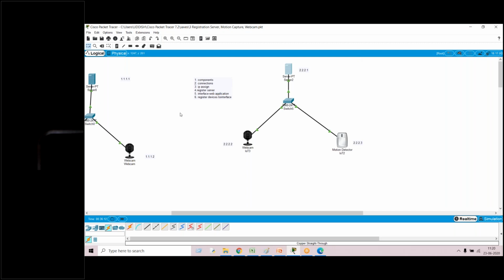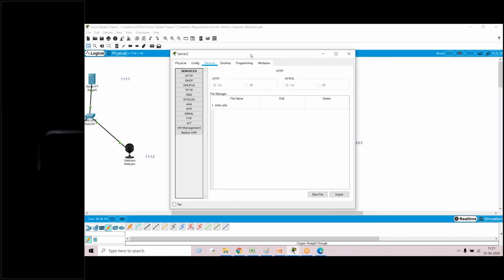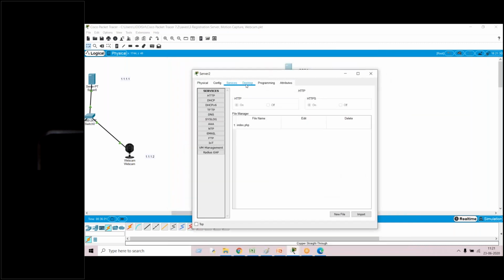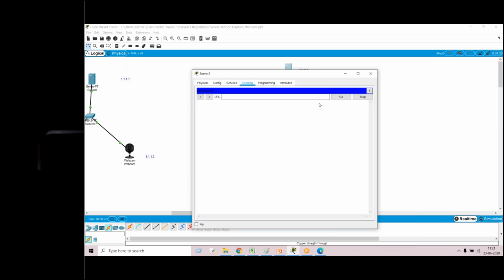Okay. Now, fifth step. Interface. Go to server. Click on server. Go to desktop, web browser. In the URL, you type the address, whatever you have given.